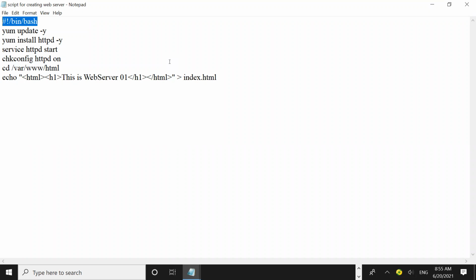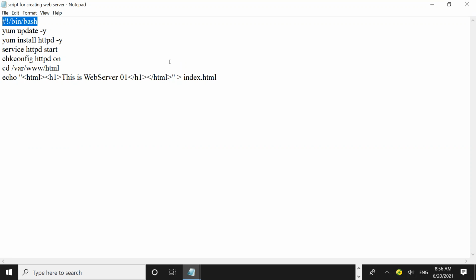If you understand, a shell is an interface where we type the commands. Any interface where we type commands is called a shell. For example, the CMD shell: if you open CMD, a big black screen opens. It is also a shell, right? If you open PowerShell, a big blue screen opens. It is also a shell where we type the commands.